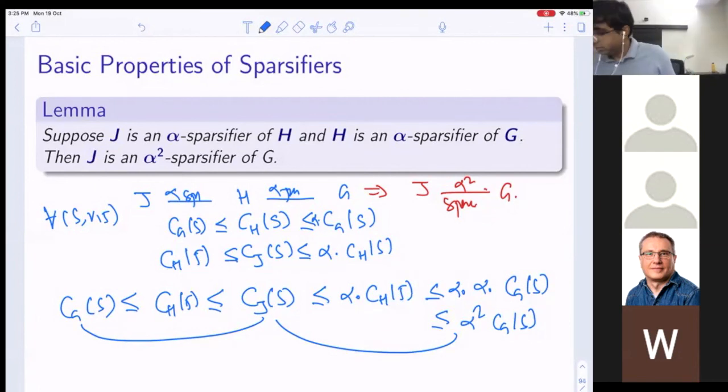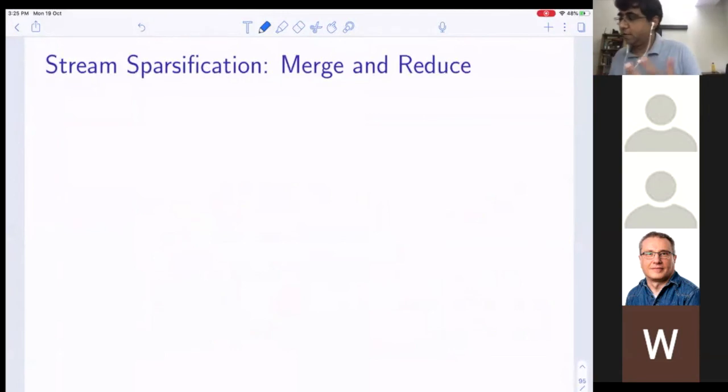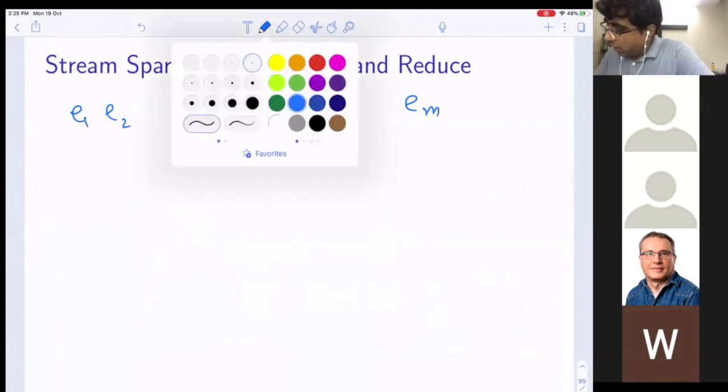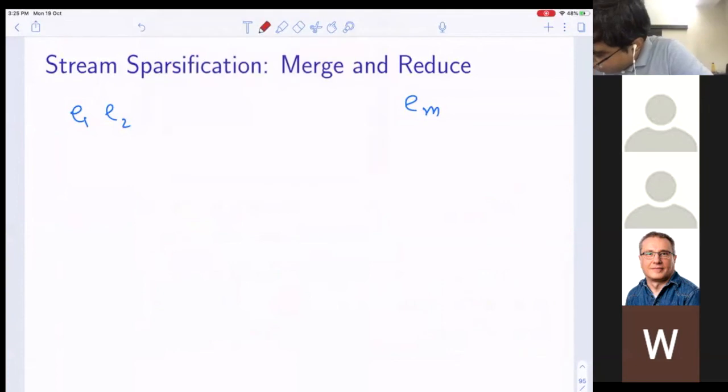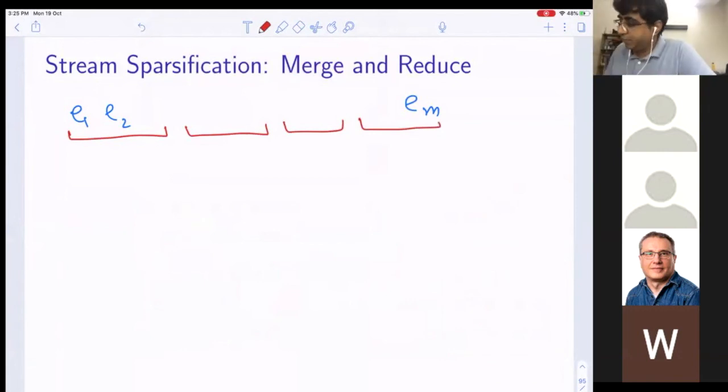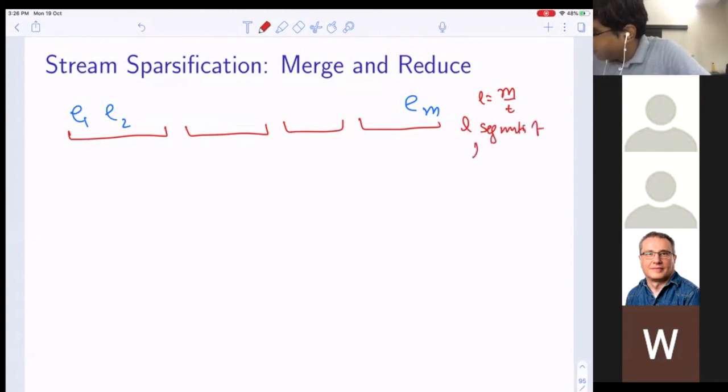Okay, so this is a very beautiful idea of merge and reduce. Think of it this way: you have a stream. For now, don't think that a stream is coming. Let's fix that edges are coming, E1, E2, up to EM. What I'm going to do is make L boxes of size M over T, where T is the L. So basically, I'm going to have L segments of length T.